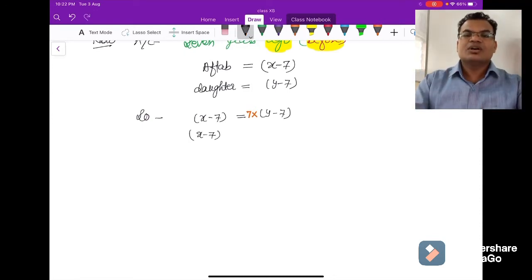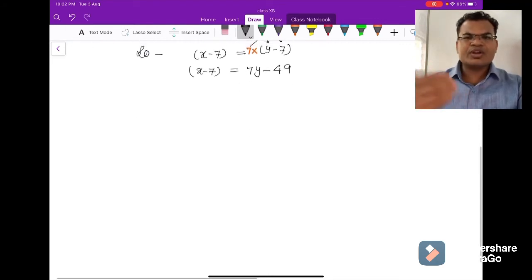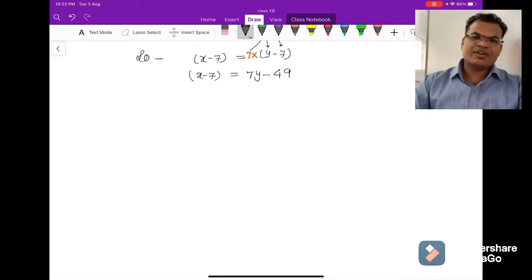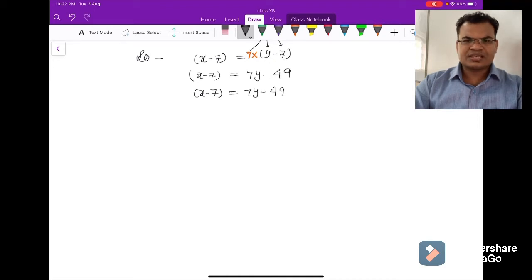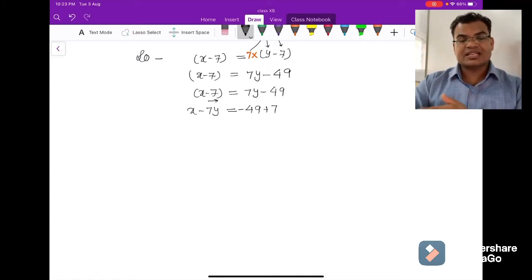Now continue as it is. 7 will multiply with y, that is 7y, and 7 will multiply with 7, that is minus 49. So we are getting one equation from here: x minus 7 equals 7y minus 49. 7y will come to the left hand side, so x minus 7y equals minus 49, and minus 7 will come to the right hand side as plus 7.